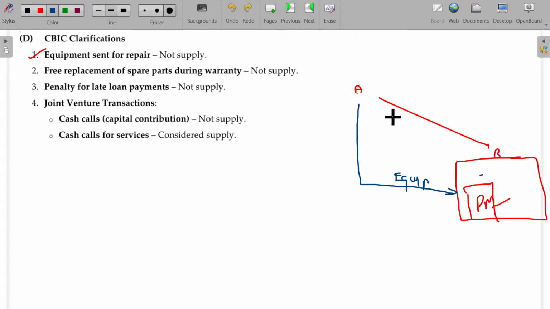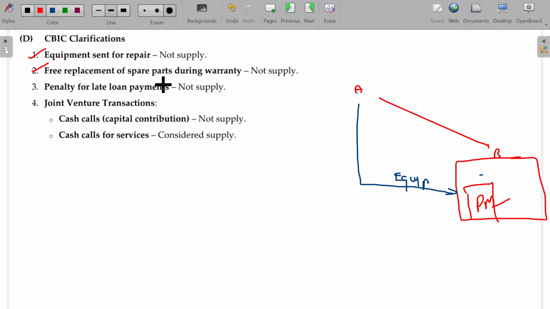By that time you have to tell them that this equipment is transported only for repair purposes, it's not supply. You have to get the invoice, meaning the bill of supply, in proper manner. Otherwise, there may be lots of confusion. So it is not supply. Equipment sent for repair is not supply.